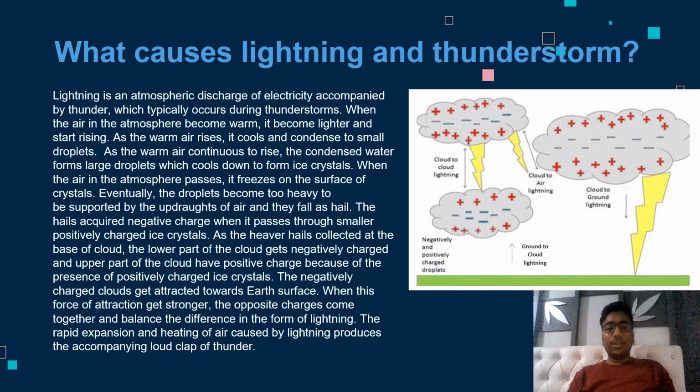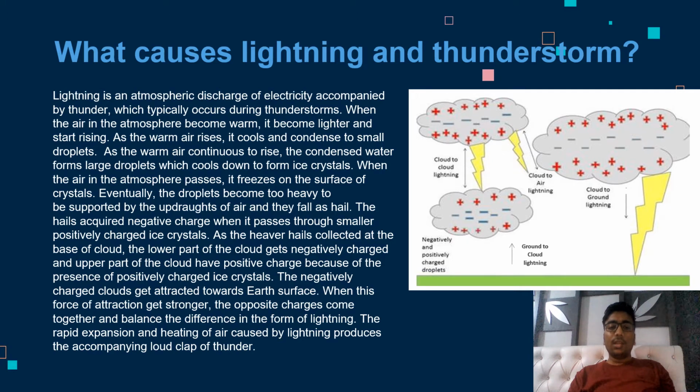As the warm air continues to rise, the water droplets combine to create larger droplets, which freeze to form ice crystals. As a result of circulating air in the clouds, water freezes on the surface of the droplet or crystal. Eventually, the droplets become too heavy to be supported by the updrafts of air and then fall as hail.